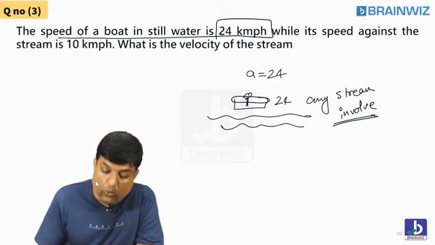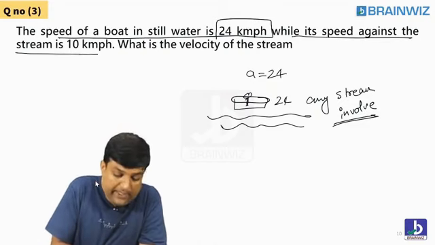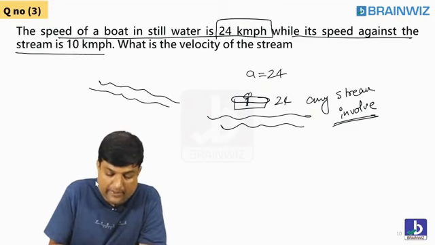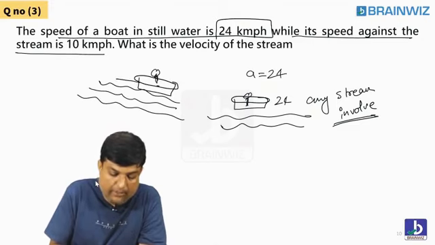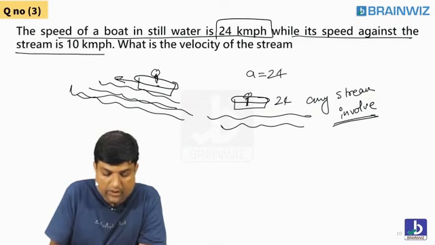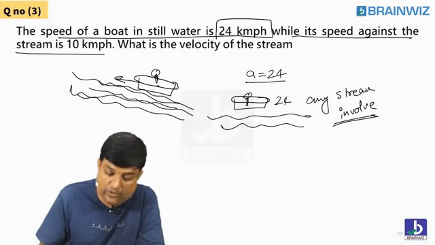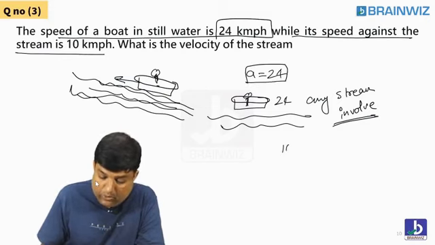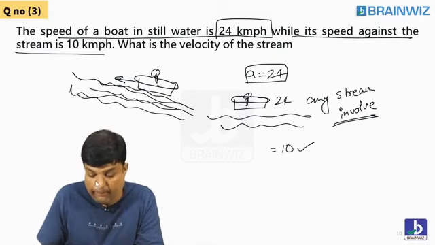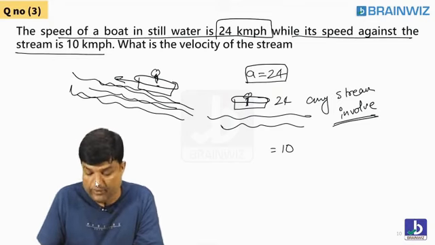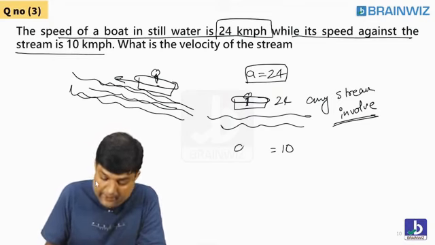Now, while against the stream, the speed is 10 kilometer per hour. Against the stream means the water is coming down and the boat is going up. So against the stream, we call against the stream. Students, A value is 24. But could you please tell me who is this 10? Is this 10 a boat value, water value, going up value or coming down value? It is up value. So whenever somebody goes up, it is A minus B.